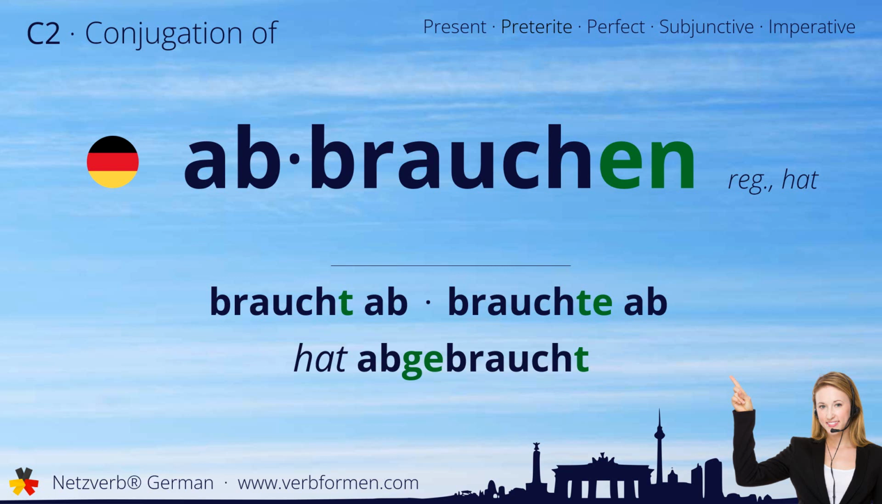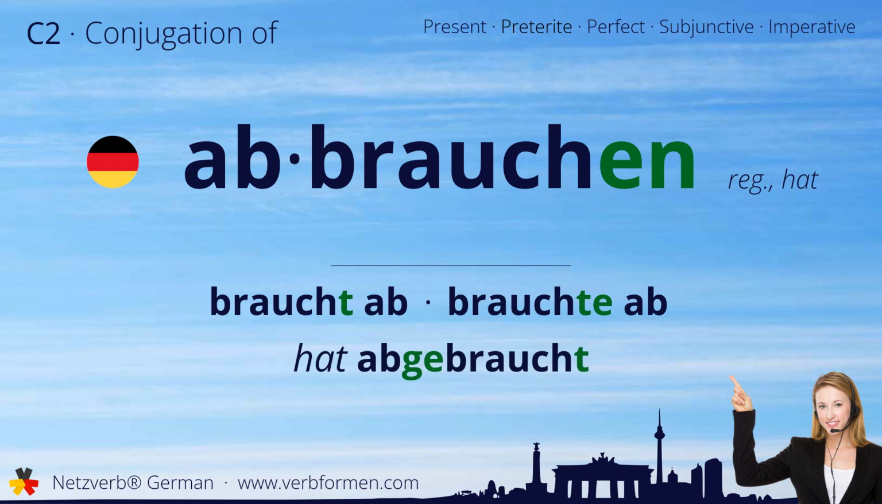Today we're going to learn how to conjugate the German verb abbrauchen. Watch and listen to the forms carefully. Let's start with the stem forms. Braucht ab, brauchte ab, hat abgebraucht.